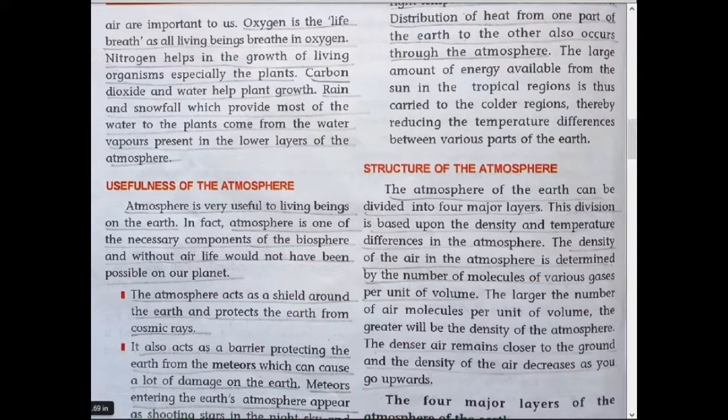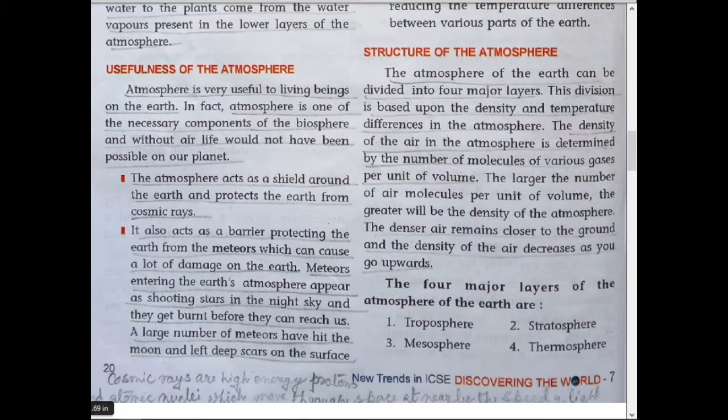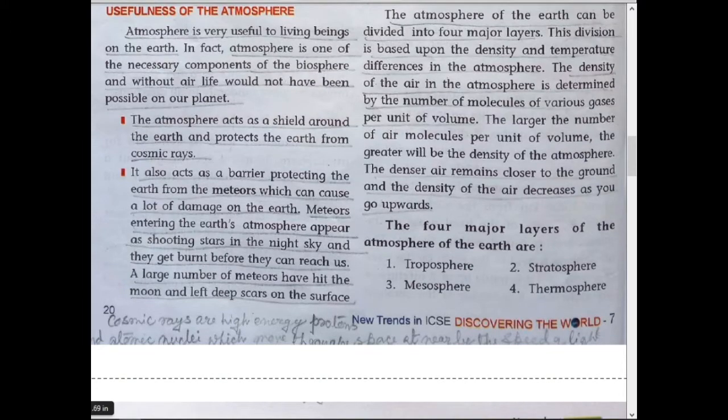It works as a blanket and shields the earth from the ultraviolet rays of the sun. It also acts as a barrier protecting the earth from meteors, which can cause a lot of damage. When meteors enter the earth's atmosphere, they are known as shooting stars in the night sky, and they burn before they can reach us.